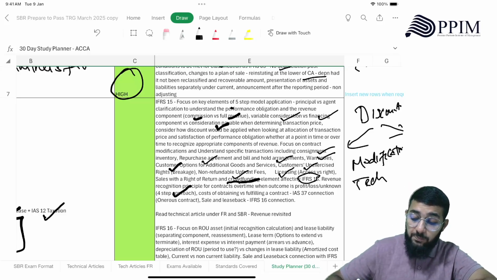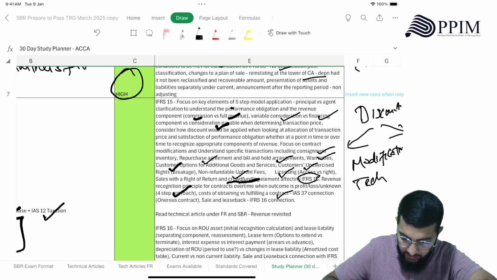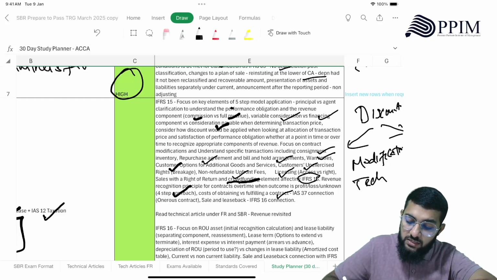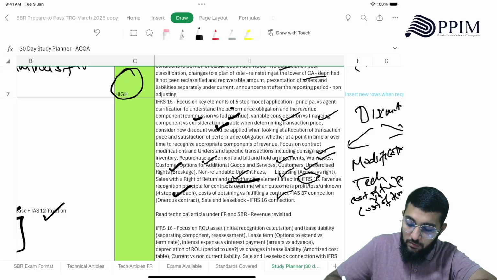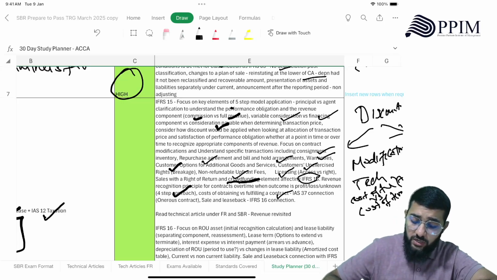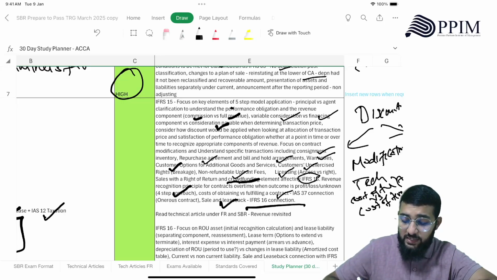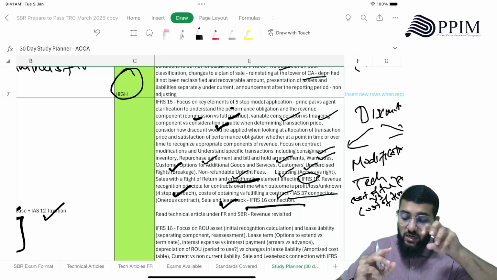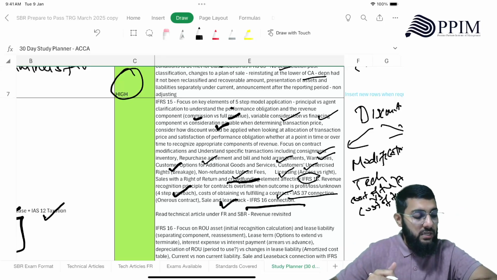Then how cost of obtaining versus fulfilling a contract works, and in terms of an onerous contract, cost of fulfilling versus cost of terminating. Cost of fulfilling a contract versus cost of terminating. Right? That you need to remember. Then you also need to look at sale and leaseback, and how there's an IFRS 16 connection there. So onerous contract, there's an IAS 37 connection. So all these standards are interconnected, interlinked. So you need to be able to understand how they are linked and how the linking works.